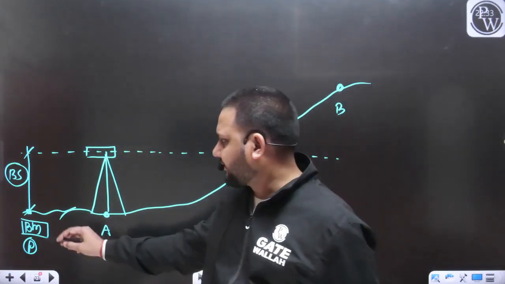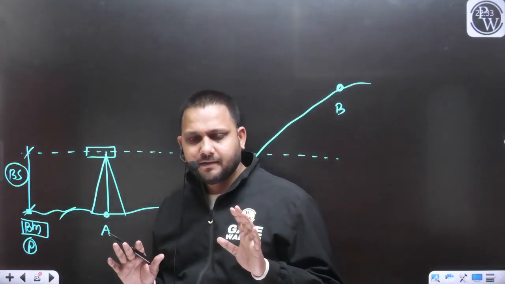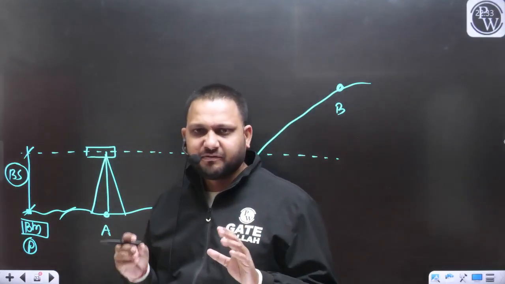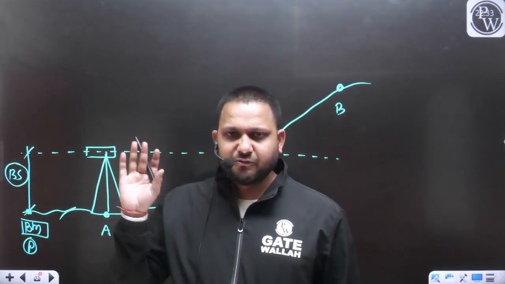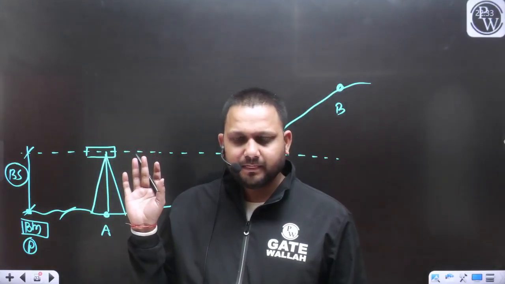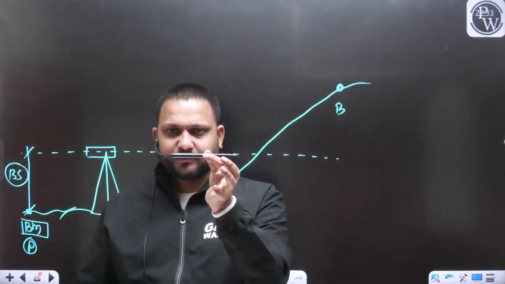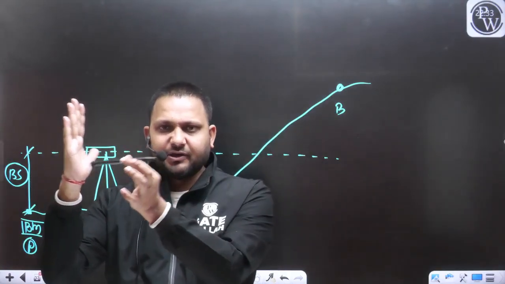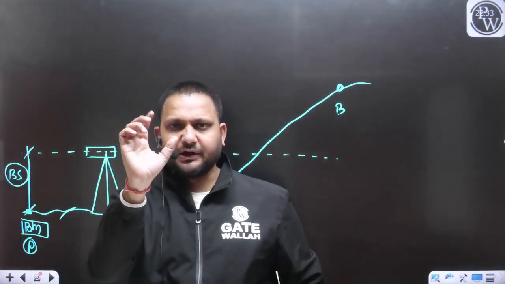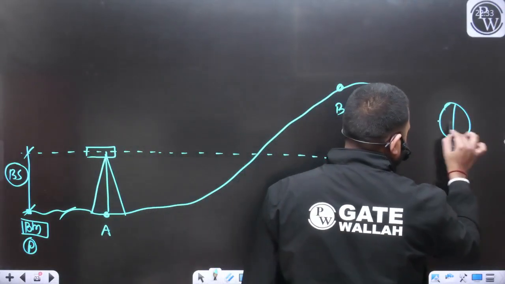We will place the staff. Have you attended the leveling lecture, dear? How we can take the staff reading with the help of the auto level, with the help of the telescope? Simply with the help of the theodolite, with the help of this telescope, we will place the staff at the benchmark and take one reading only, corresponding to the axial stadia, only corresponding to this intersection.